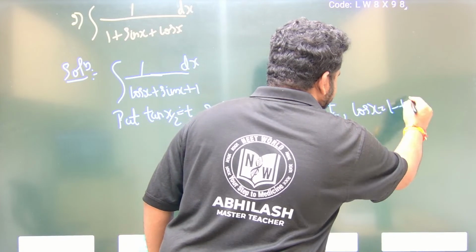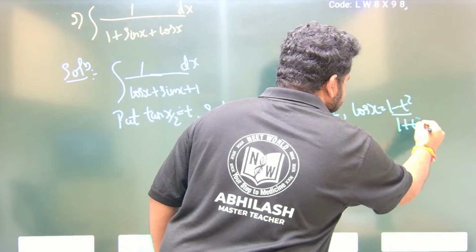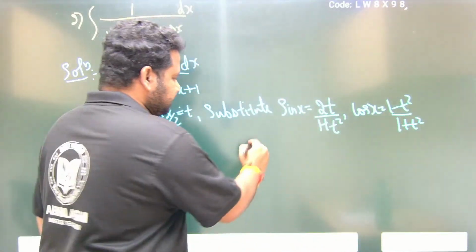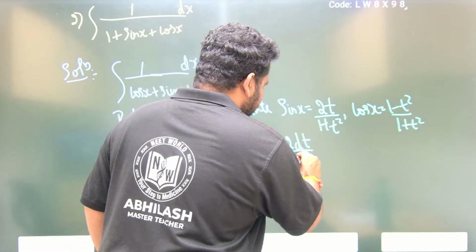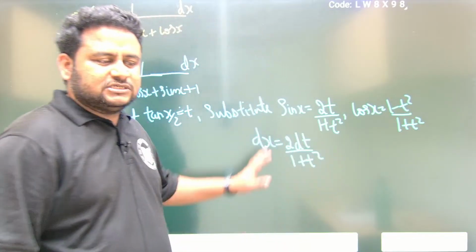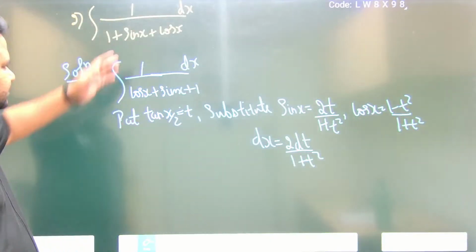Cos x is (1 minus t square) by (1 plus t square). Please keep this in mind. Then dx will become 2 dt by 1 plus t square. This is my method of substitution. So put these values here.